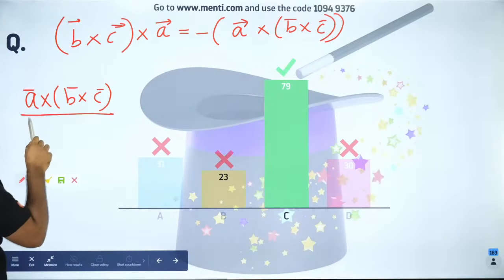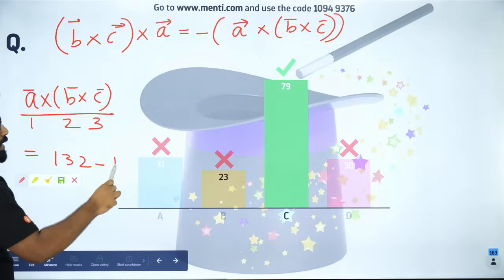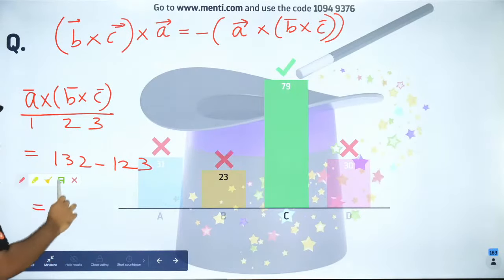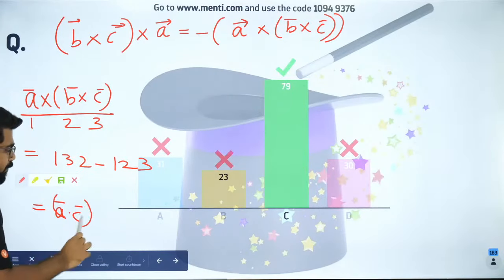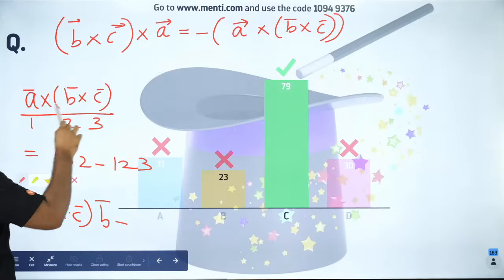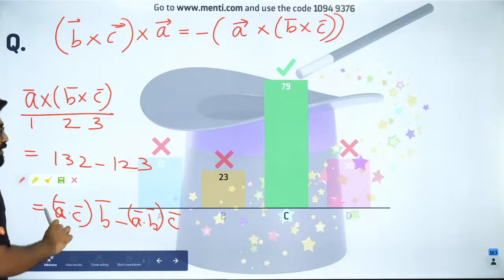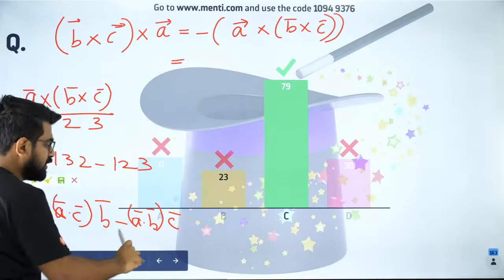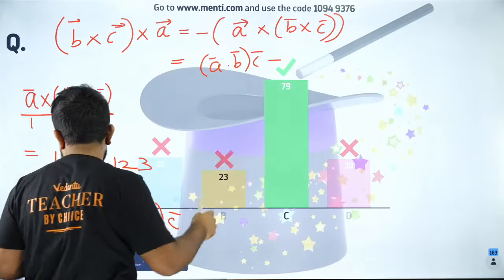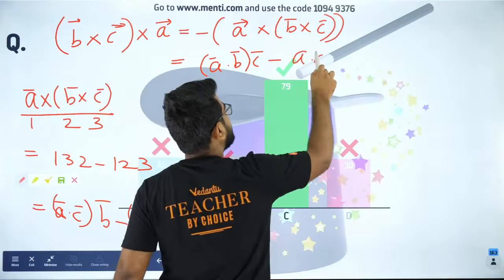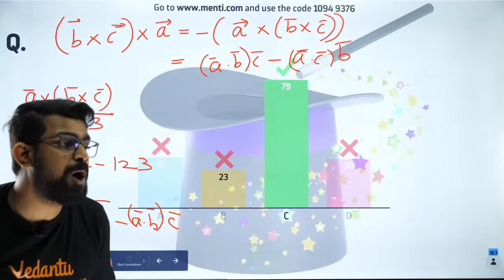This is very easy. This is 1, 2, 3. You will write it as 1, 3, 2 minus 1, 2, 3. That's how I remember it. So 1, 3, 2 means A dot C times the B vector, minus 1, 2, 3, which will be A dot B times the C vector. Now this with a minus sign I have to write, so this will be written first. So it will be A dot B times the C vector minus A dot C times the B vector. This is how you learn.